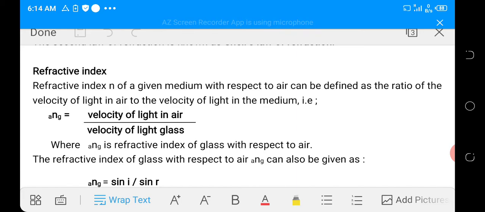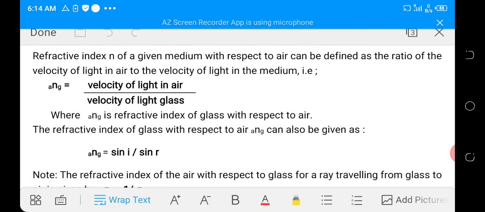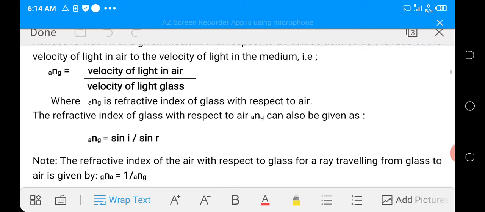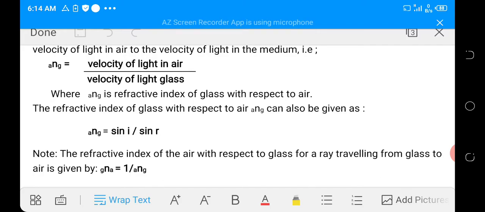Refractive index can also be calculated by finding the sine of the angle of incidence in the air and dividing it by the sine of the angle of refraction in the medium. So refractive index is also given by the ratio of sine i to sine r. Note, the refractive index of air with respect to glass, for a ray traveling from glass to air, is given by the reciprocal of the refractive index of glass with respect to air.